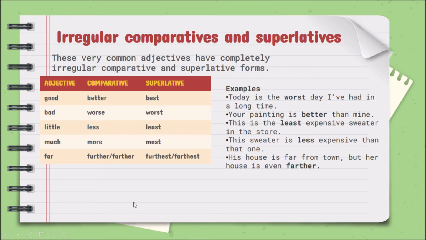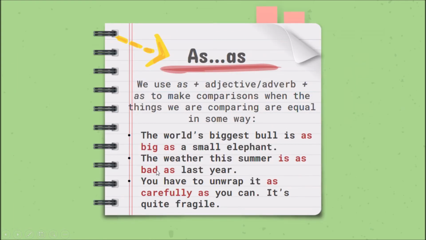¿Ya? Here I have irregular comparatives and superlatives. So another way to compare is to use these two words, as, adjective, as, and we use it to make comparisons between things that are equal, ¿ya? Lo usamos para comparar cosas que son iguales, ¿ya? Iguales. Look at this example.